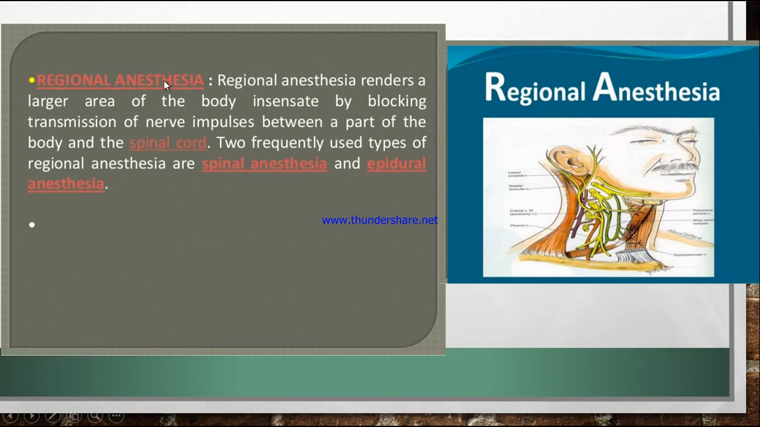In regional anesthesia there is blocking of transmission of nerve impulses between a part of the body and the spinal cord. Remember this, that it blocks the transmission of nerve impulses. The impulses going along the nerve are being blocked, and that should be between the part of the body and the spinal cord, not beyond the spinal cord. So there are 2 types: spinal anesthesia and epidural anesthesia.